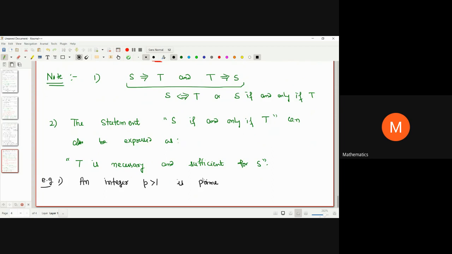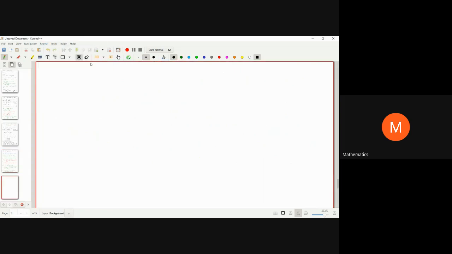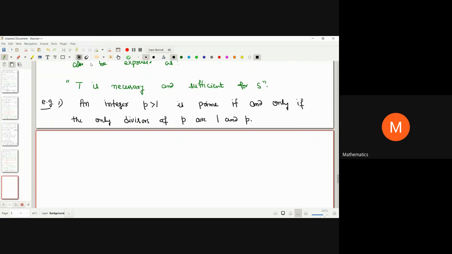So the statement is, an integer p strictly greater than 1 is prime if and only if the only divisors of p are 1 and p. Right? This is a standard definition, actually the definition of a prime number. This is very easy, and you might have seen it also.